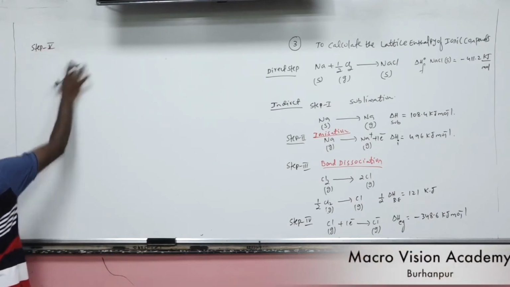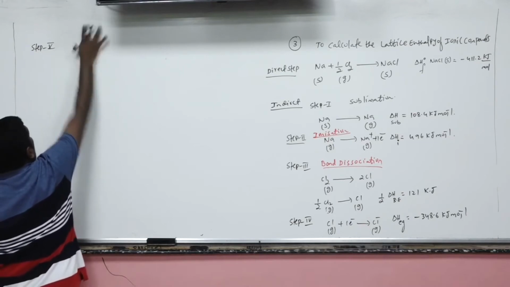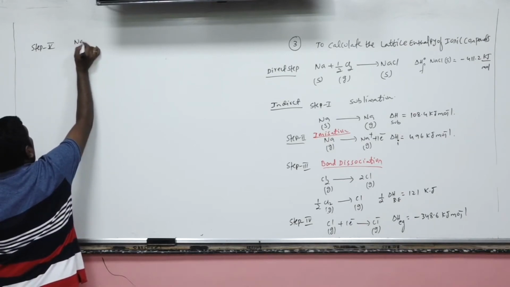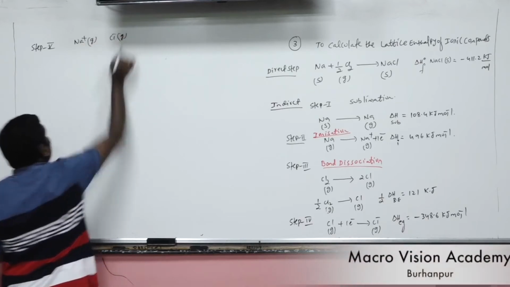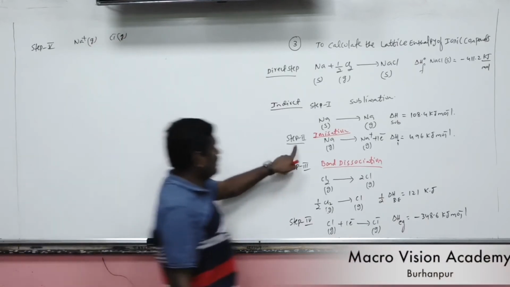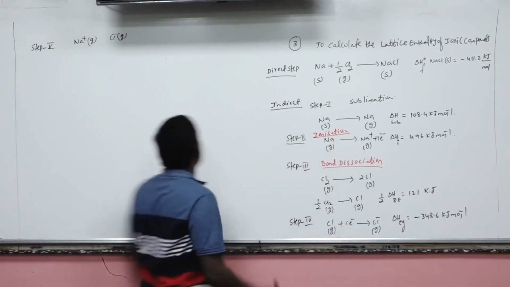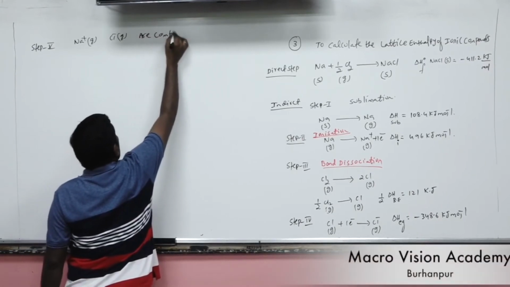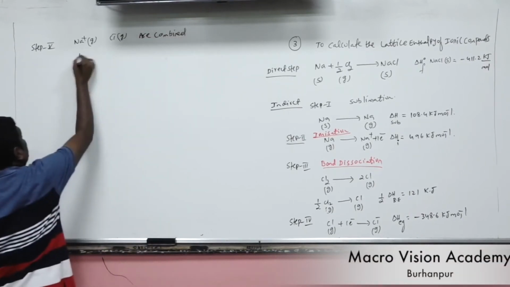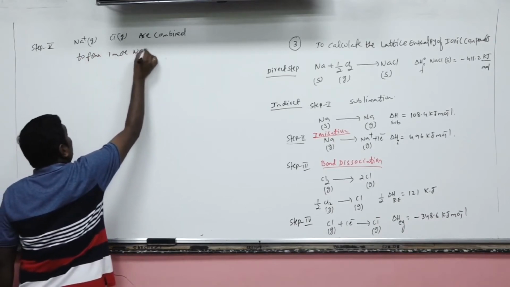Step 5: Na plus from step 2 and Cl minus from step 4 combine to form 1 mole NaCl solid.